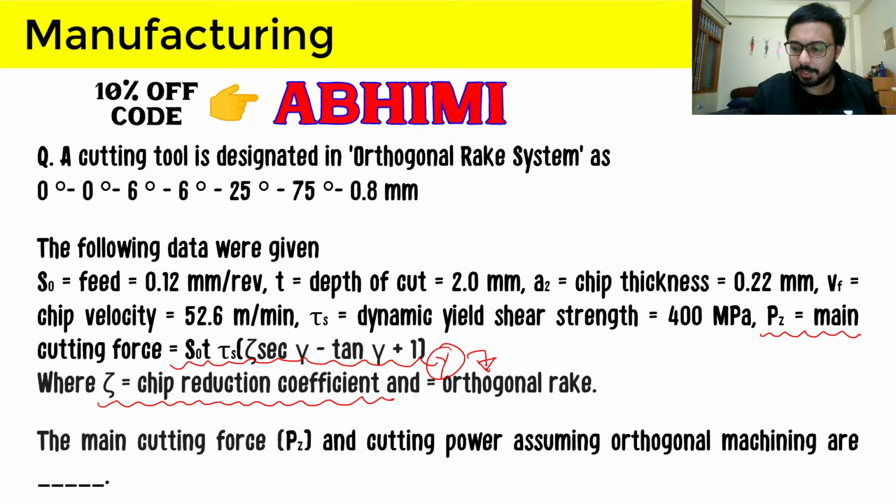So now another important point comes. This important question that I am making you do, because to calculate the chip reduction coefficient you should have your concepts clear. So what will be the value of the chip reduction coefficient? And the data are right here on your screen.